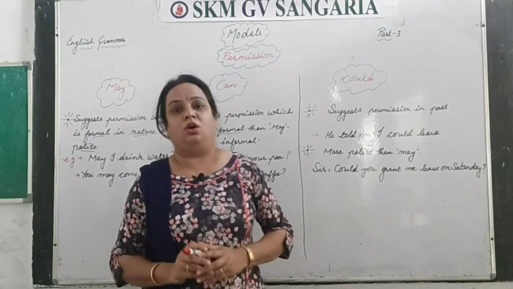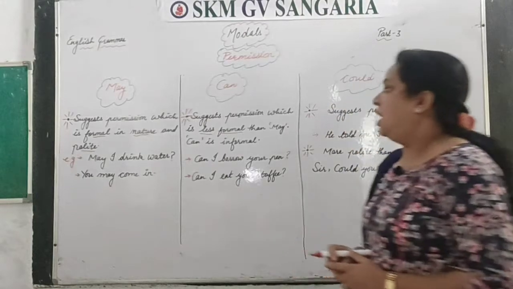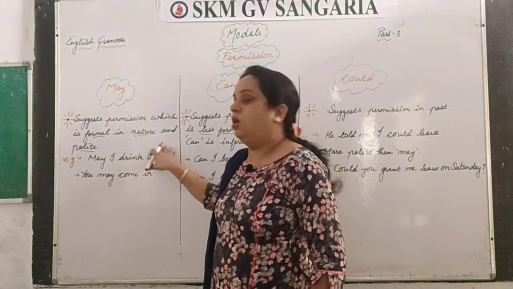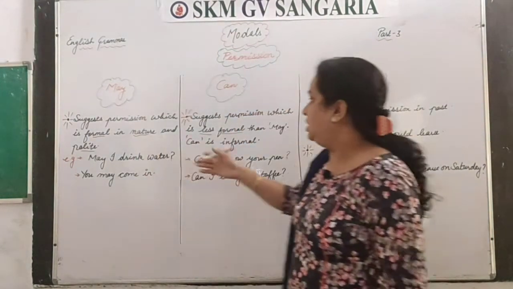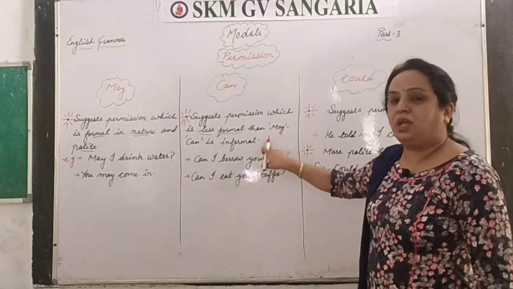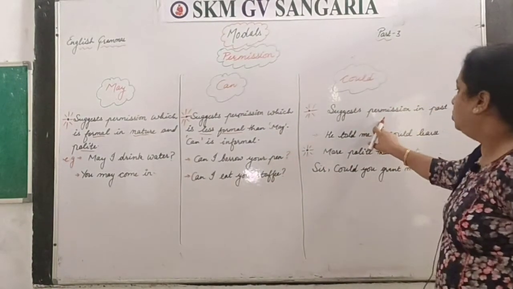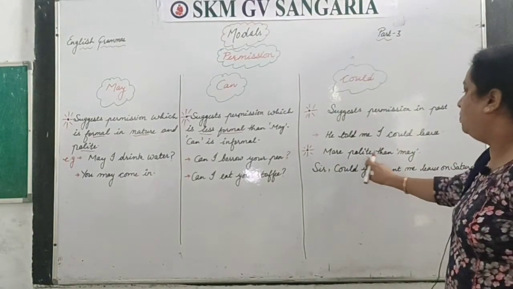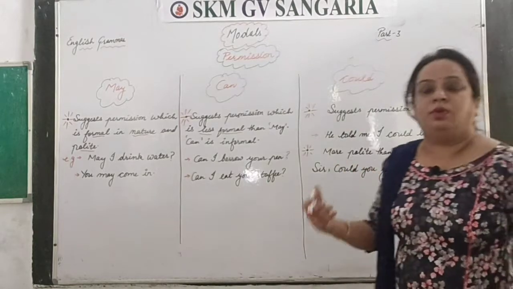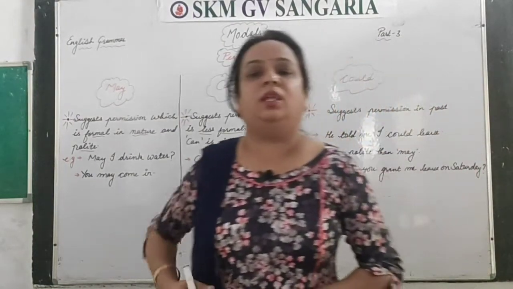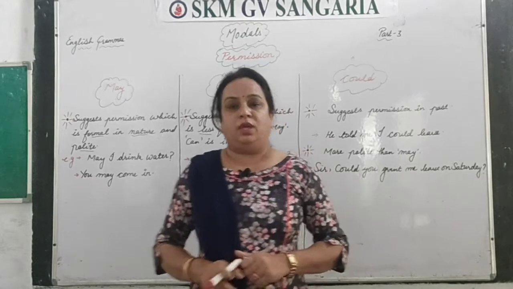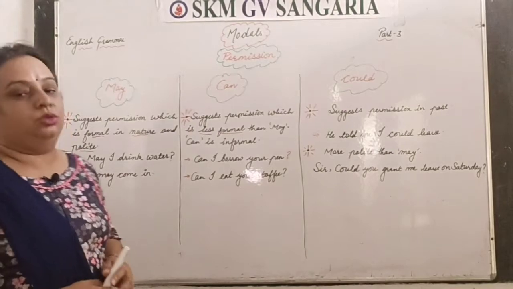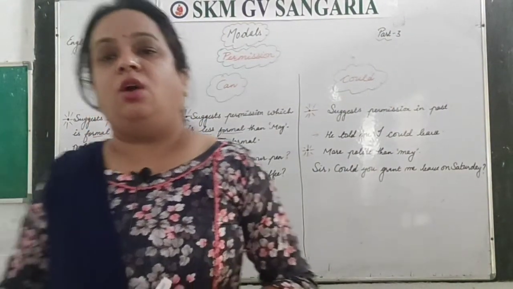So this was the use of can, may and could. Let's see once again. May is used to seek formal or polite permission. Can is used for informal permission, and could suggests permission in the past. And the second one, it is more polite than may. So if you want to be more polite than may, meaning the formal way, there you have to use could. Okay, so this was the use of can, may and could. Let's see the exercise of this.